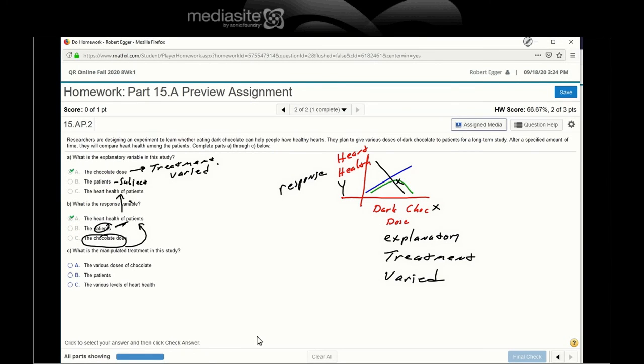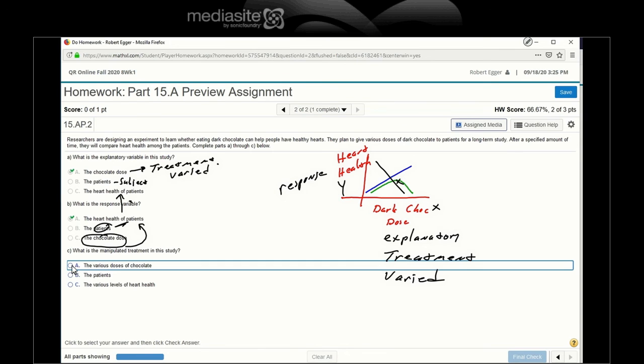And what is the manipulated treatment? Well, the treatment is what's being varied. It's what we're going to hope explains the response of the patients' various levels of heart health. So explanatory and manipulated treatment are the same.